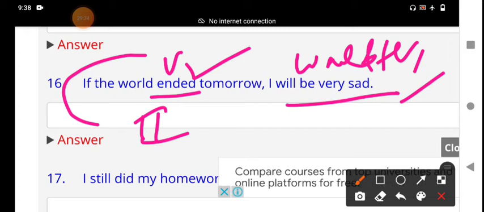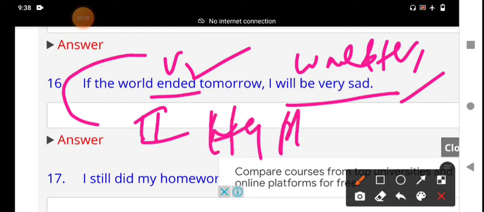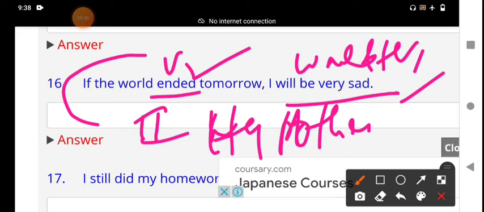Second condition refers to an unlikely hypothetical condition. Hypothetical means imagining. It is used to talk about imaginary situations. That means simple past tense plus would plus V1 we should use.